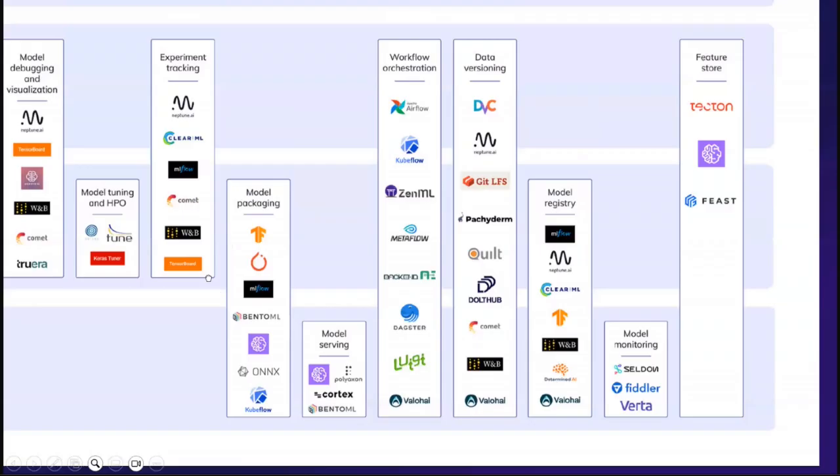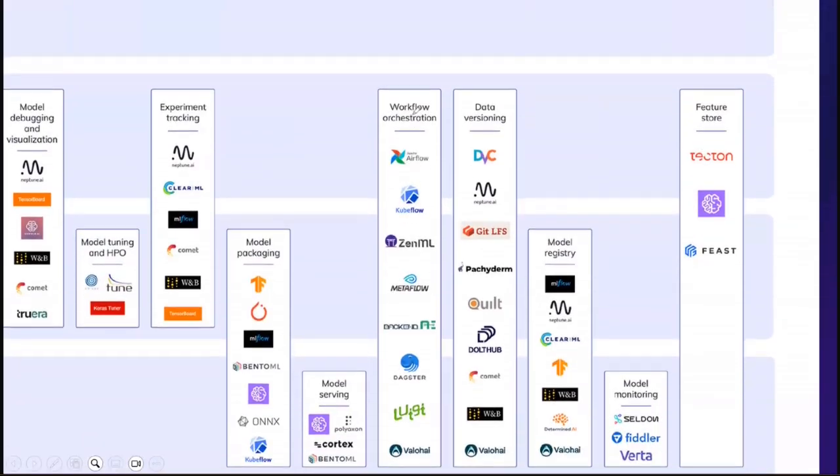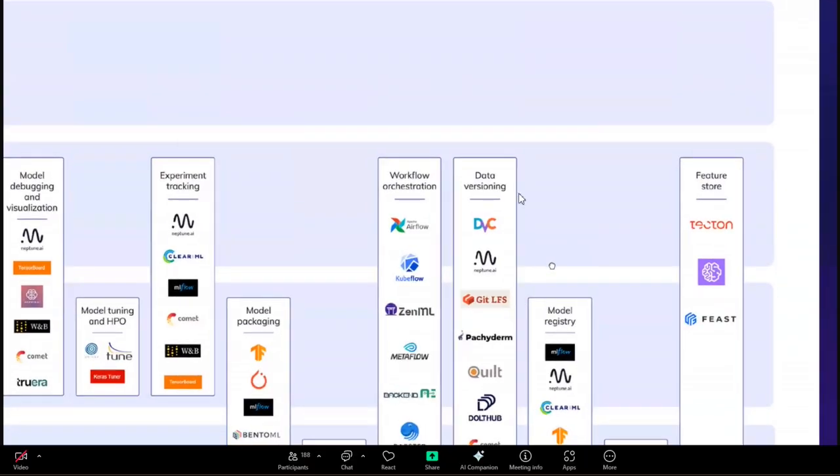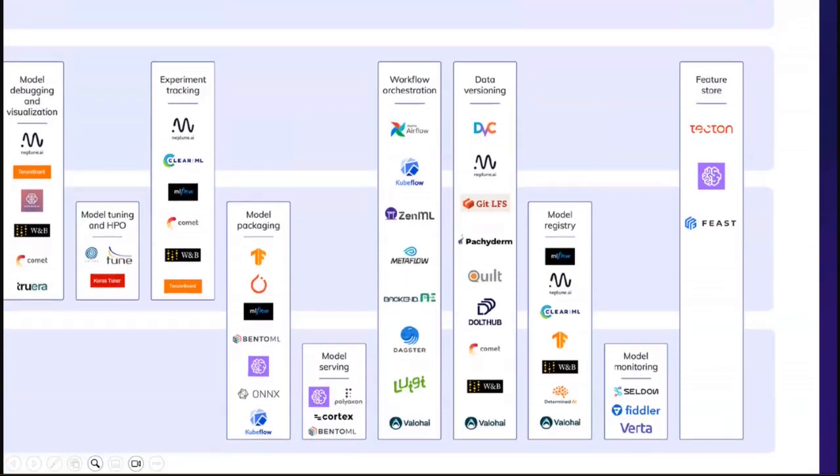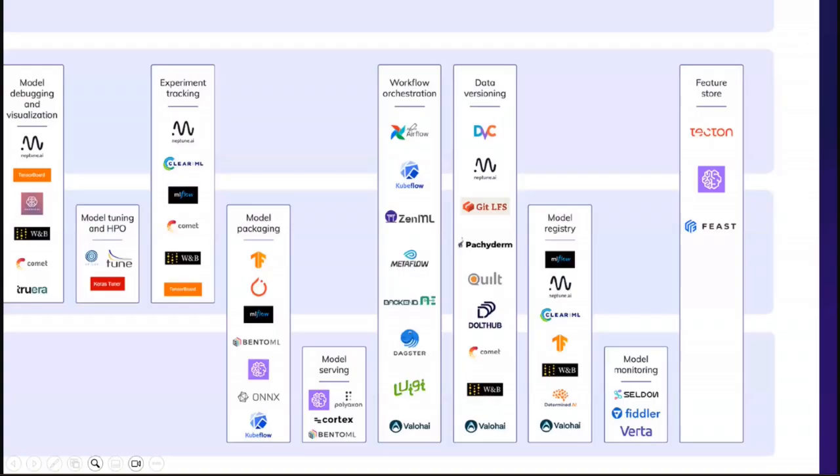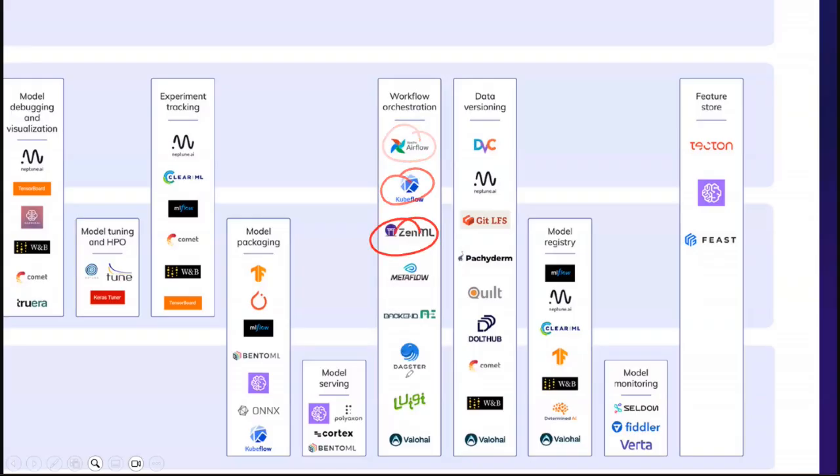So then comes workflow orchestration. So this is where your MLOps engineers come into the picture. So consider that I want to orchestrate my complete workflow, which I'm talking about an end-to-end automation, right? Which I want to build. So this is where you have an option to pick various different tools. You can use Apache Airflow, Kubeflow, ZenML, something on AWS, Azure, GCP. They have their own way to orchestrate your pipeline.